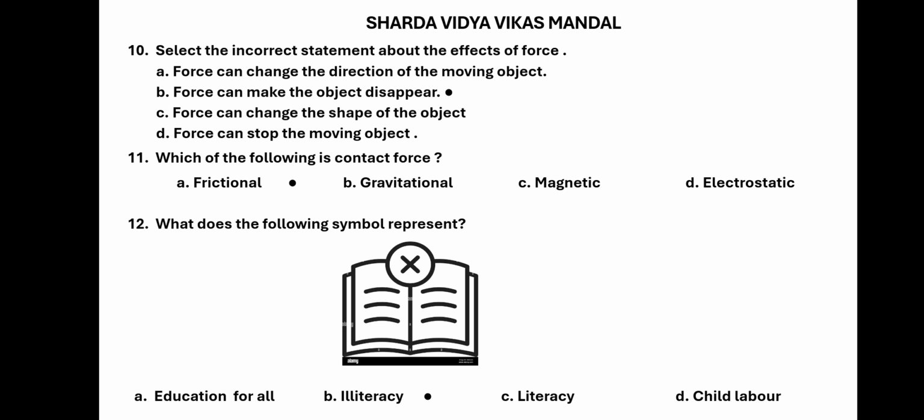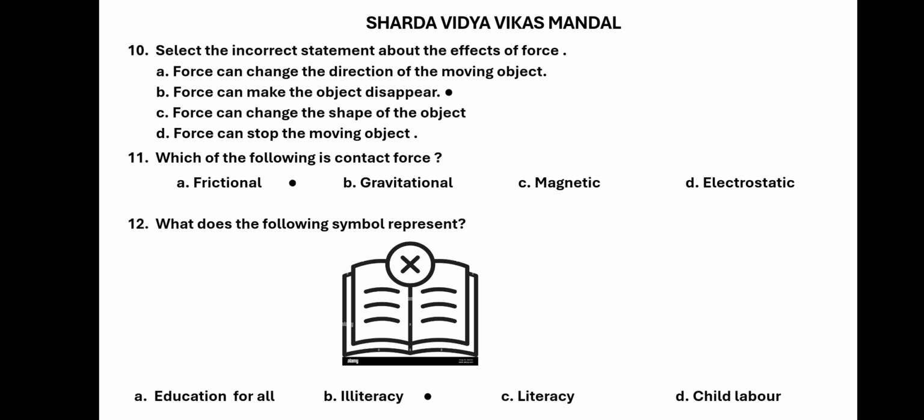And electrostatic, bits of paper can be attracted towards the electrostatic charge. So frictional force is the contact force because we need contact between the two surfaces. So A option is correct for 11th question.